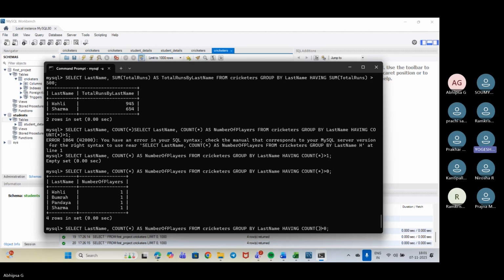Yeah, ma'am, let's go like this. I am not putting count or something because I need something to group by. That's why I use count. Now you tell me what you want to put, like total runs. No, ma'am, let's put number of players. Okay, yeah, I got it. Fine, let's put it.